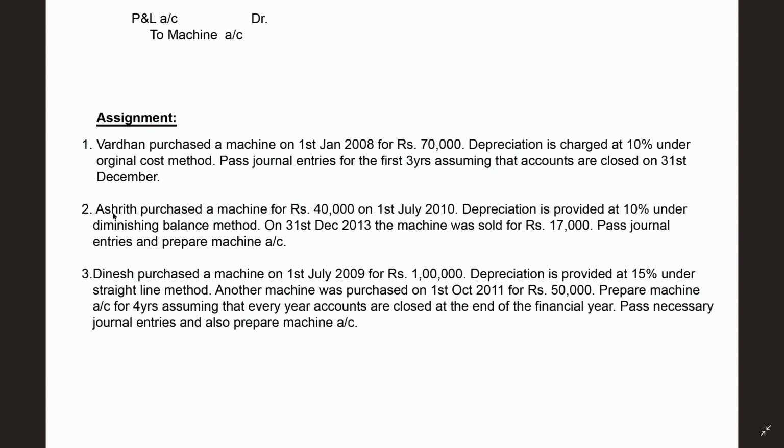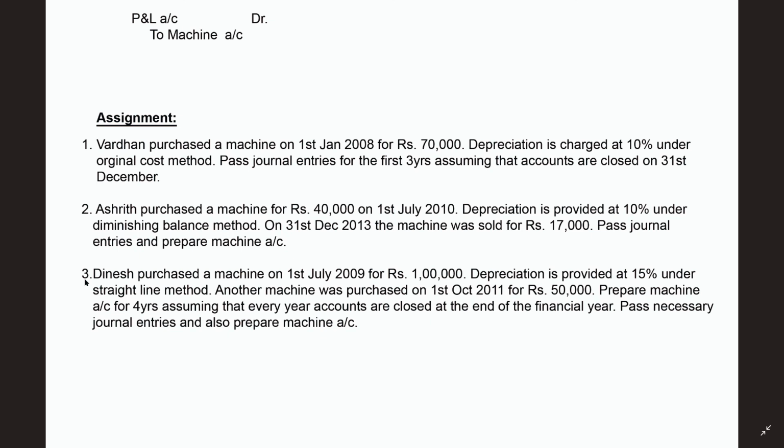And second problem, Ashrit purchased a machine for rupees 40,000 on 1st July 2010. Depreciation is provided at 10% under diminishing balance method. On 31st December 2013, the same machine was sold for rupees 17,000. Pass necessary journal entries and prepare machine account. So here sale value is given, so you must write a sale of an asset, and if profit comes, profit, if not, loss comes, loss. For 3 things you must write down the journal entries.